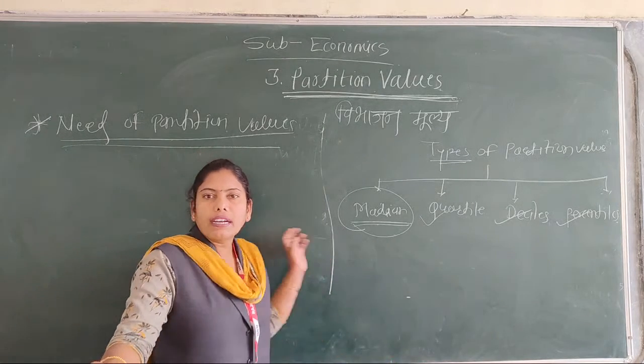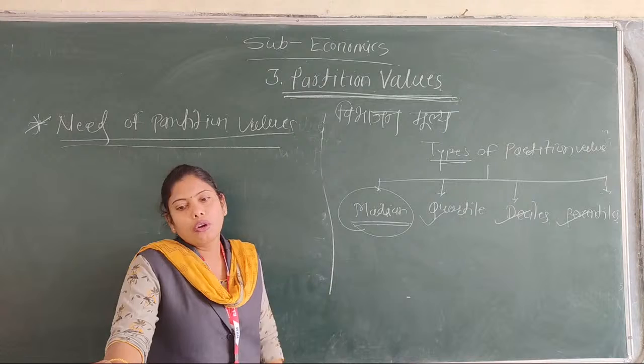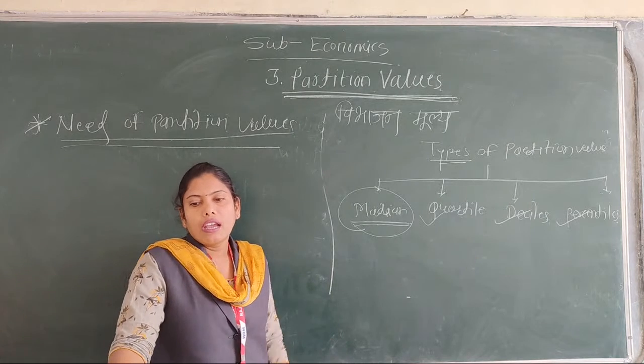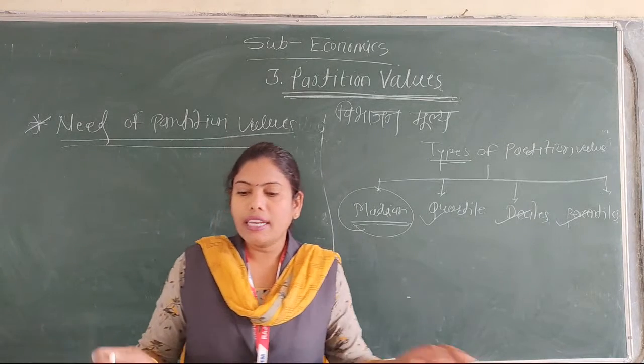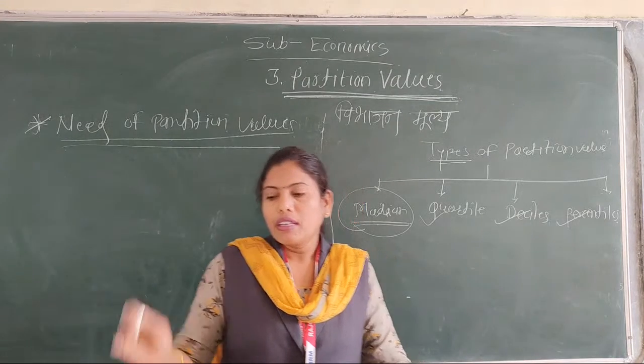Okay, the data consists of extreme value on the lower side and also the higher side in magnitude. Listen carefully.